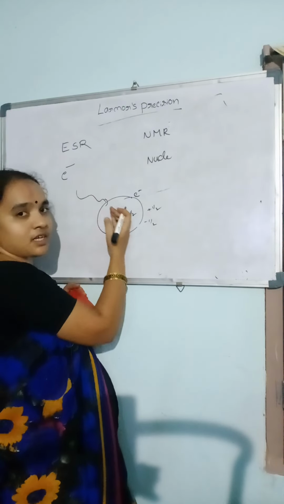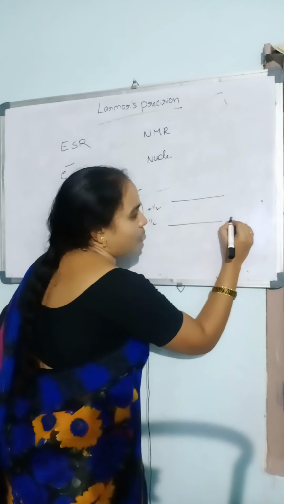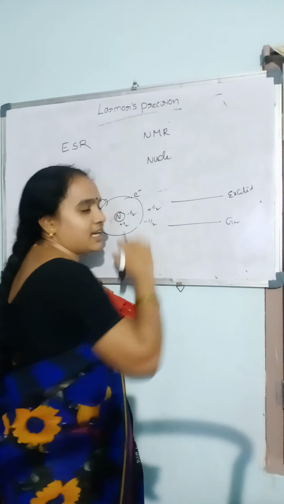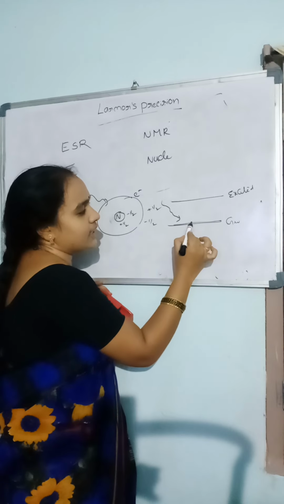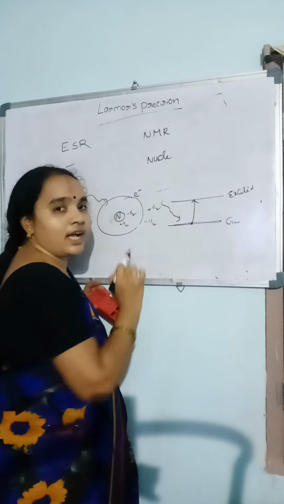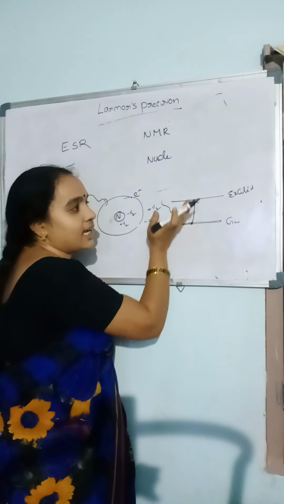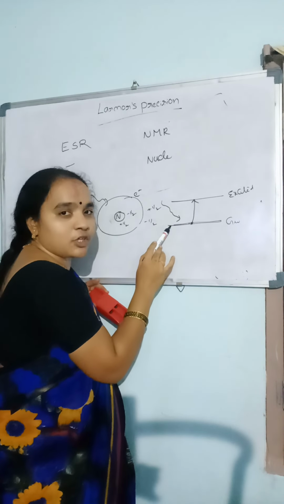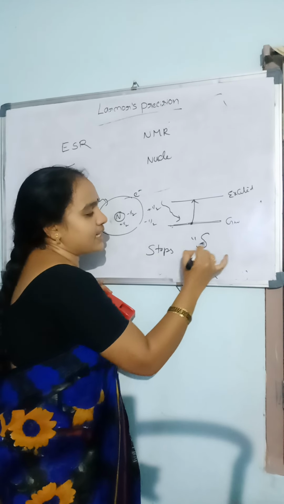This absorption continues until the populations of the ground state and the excited states are almost equal. Some of the electrons or nucleons are excited to higher energy states, and when the populations of the ground state and higher excited states are almost equal, the absorption of radio wave frequency stops and it attains saturation.